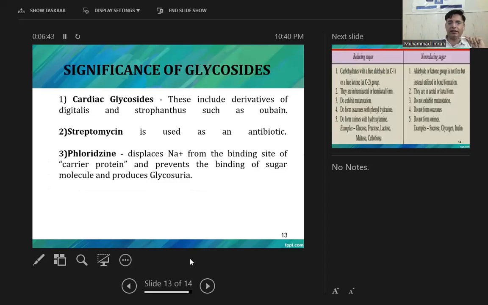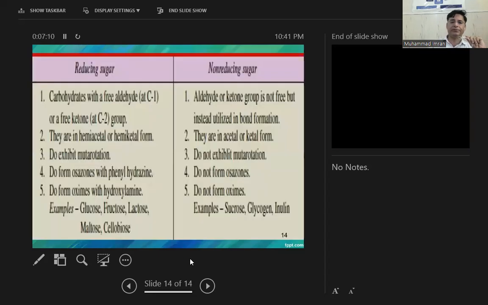Cardiac glycosides include derivatives of digitalis and strophanthus, such as ouabain. Digitonin is used to control your heartbeat. Streptomycin is used as an antibiotic, and phlorizin displaces sodium from the binding site of the carrier protein and prevents the binding of the sugar molecule and the transport of glucose.